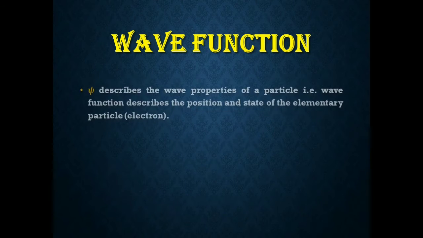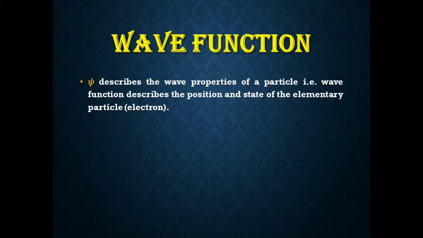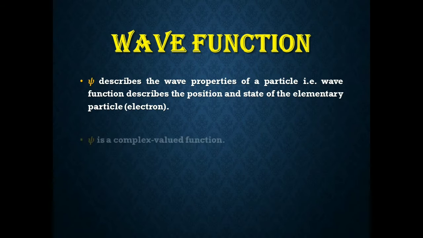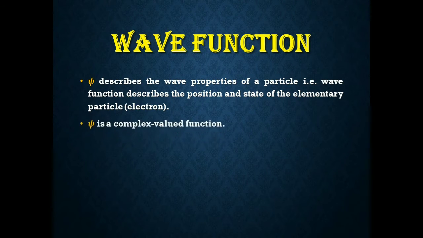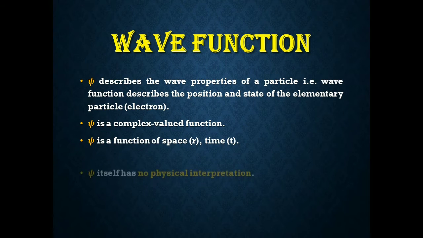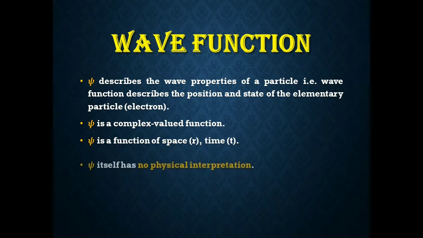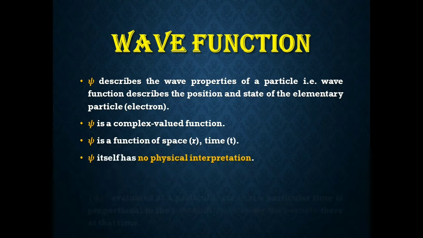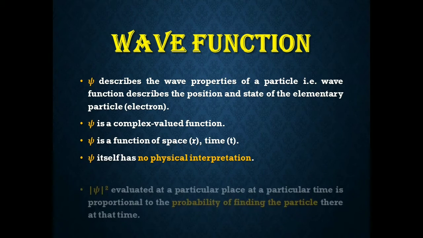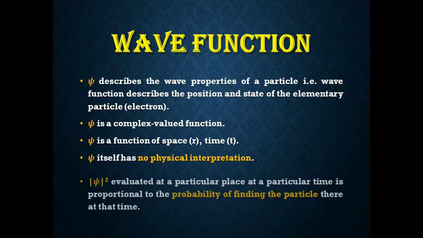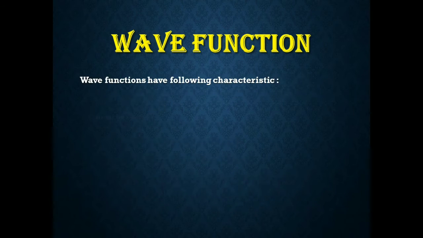The wave function generally describes the wave propagation of the particle, meaning whenever an electron is moving, it may behave as a wave. The wave function is a complex valued function. It is a function of space and time. It has no direct physical interpretation, but the square of the wave function has significance because it measures the probability of finding the particle at that region at that instant.